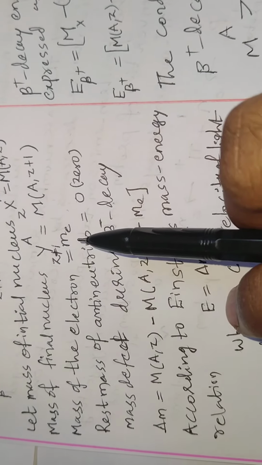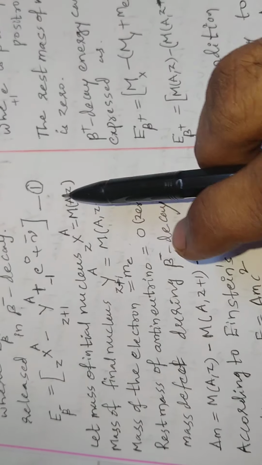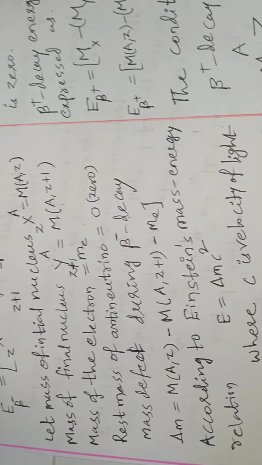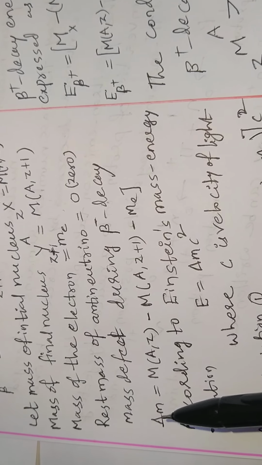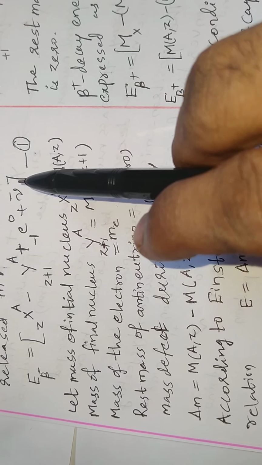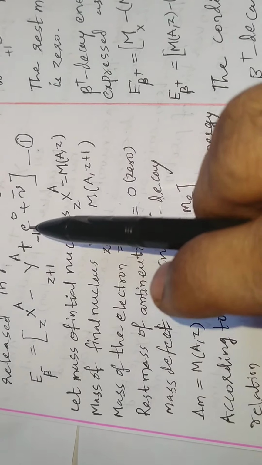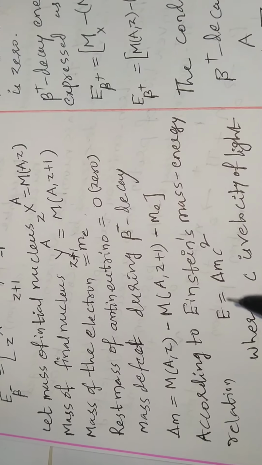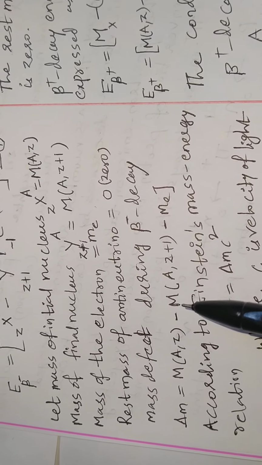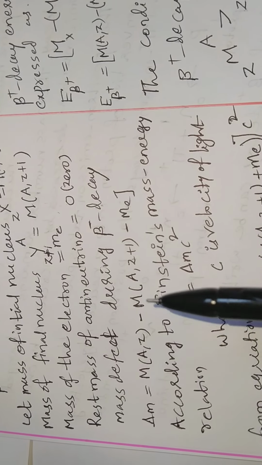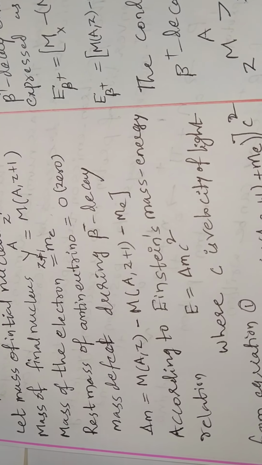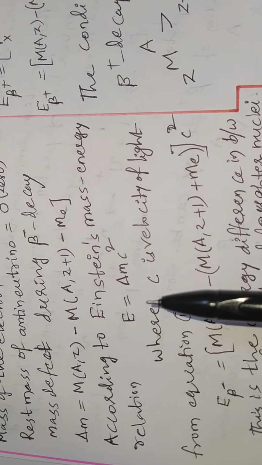The mass of the electron is m e, and the rest mass of the antineutrino is 0. Therefore, the mass defect during beta minus decay, delta M, keeping only these two terms, is m of A comma Z minus m of A comma Z plus 1 minus m e. According to Einstein's mass energy relation, the mass defect is converted into energy, so that can be written E is equal to delta m into c square, where c is the velocity of light.